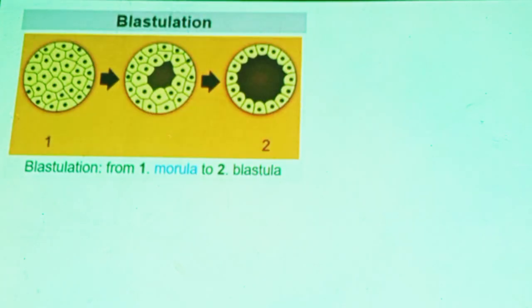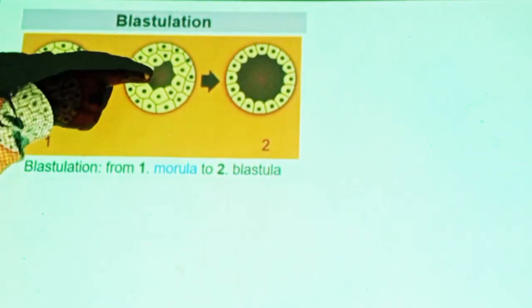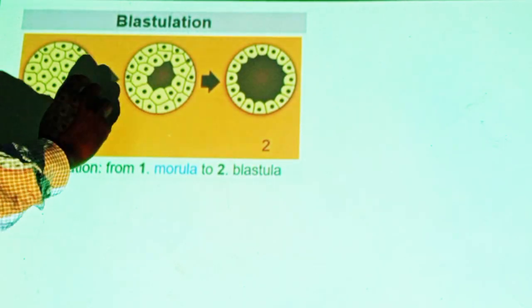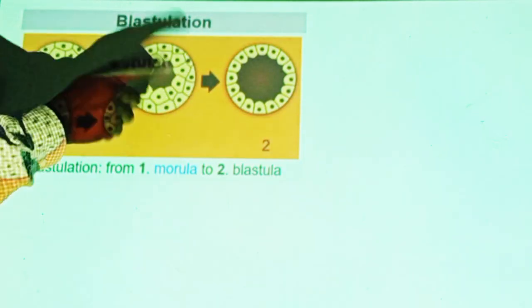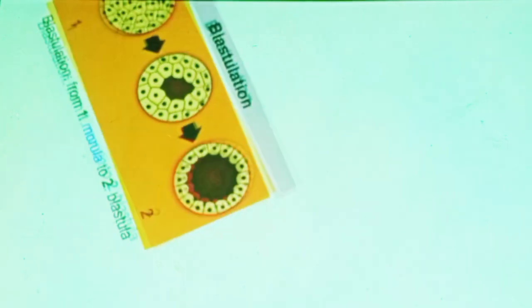And you can see this. This is a solid mass, morula. Then it undergoes cell division plus some process where the cells inside move towards the periphery and leave a fluid-filled space. This space is known as blastocoel. You can see this. They have another diagram also.